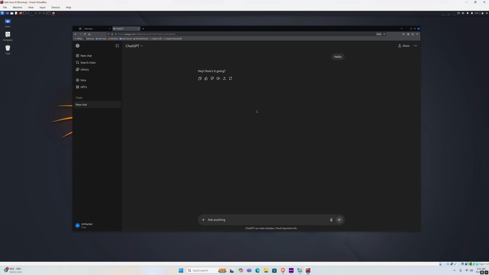Let's see how the prompt quality changes, and the command that we get, once we use both of the prompts.